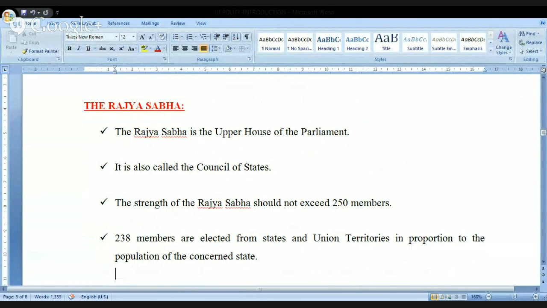Just like this Lok Sabha, there is another house that is called the Rajya Sabha. And kindly remember one point, the constitution has mentioned the word Council of States instead of using the word Rajya Sabha. In the constitution we will see the word Council of States, but either upper house or Rajya Sabha is a very commonly used word.